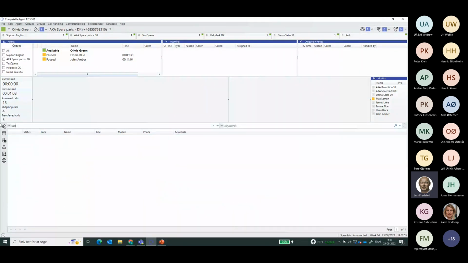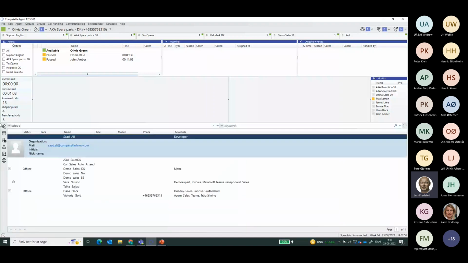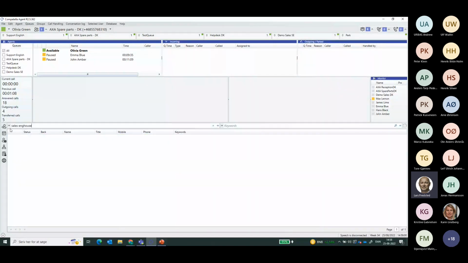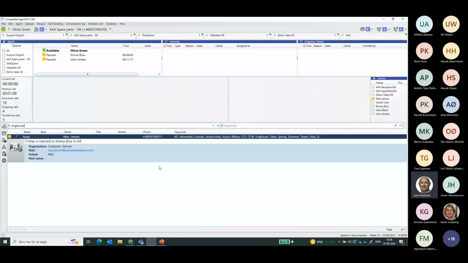And I could of course do it like this, Inchhouse. Hope that I spelled it correctly. It just needed to go all the way to Azure, where the Competella cloud is stored. And we can now see, of course, that Max also has capabilities within Inchhouse.